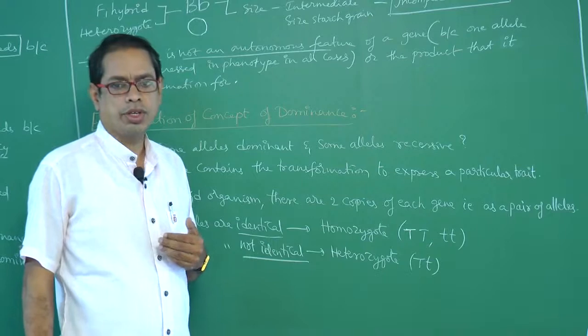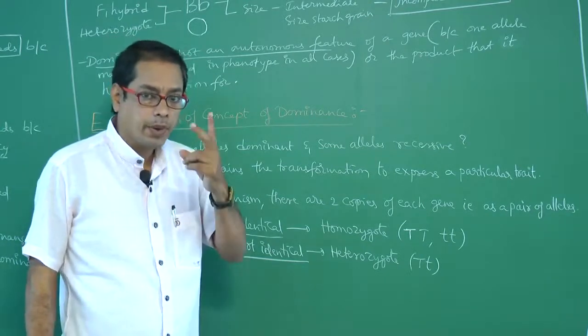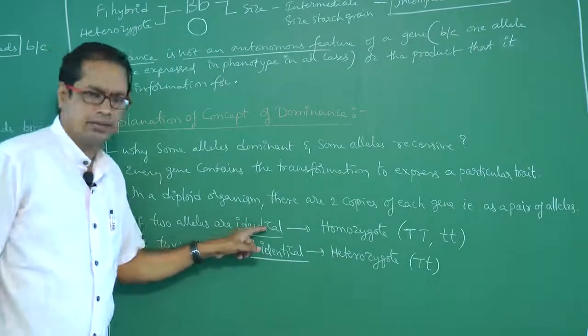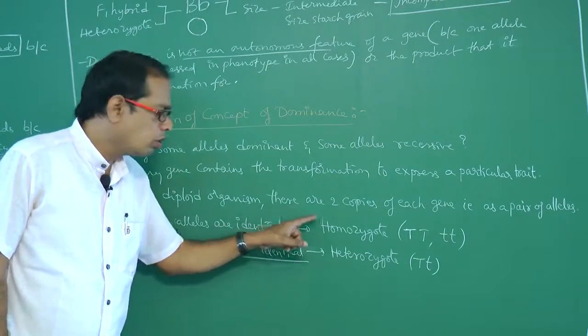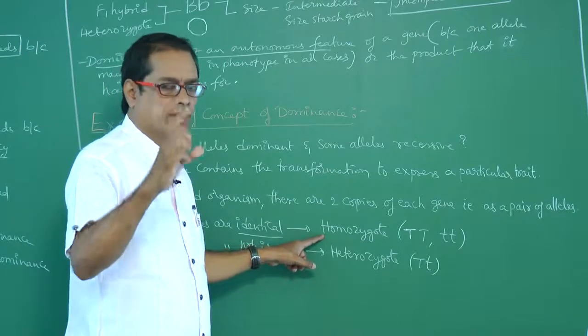So a gene is represented by how many alleles? A pair of alleles. Right. If two alleles are identical, it is called a homozygote and the condition is called homozygous.